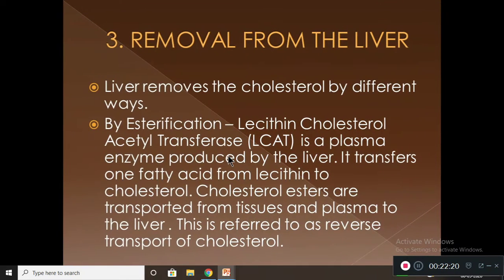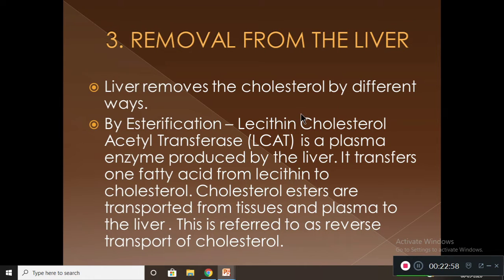The third one is removal of cholesterol from the liver. Liver removes the cholesterol in different ways. First one is by esterification, by lecithin cholesterol acyltransferase. This is the enzyme which is found in plasma and it is produced by the liver. It transfers one fatty acid from lecithin to cholesterol. Cholesterol esters are transported from tissues and plasma to the liver. This is referred to as reverse transport of cholesterol.